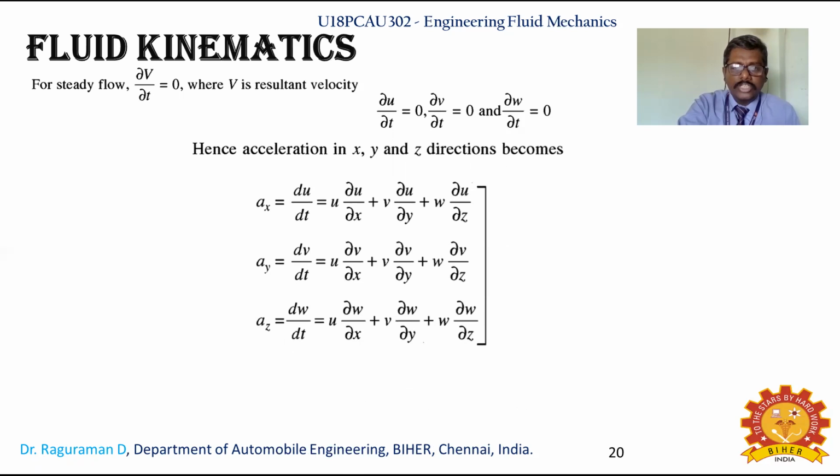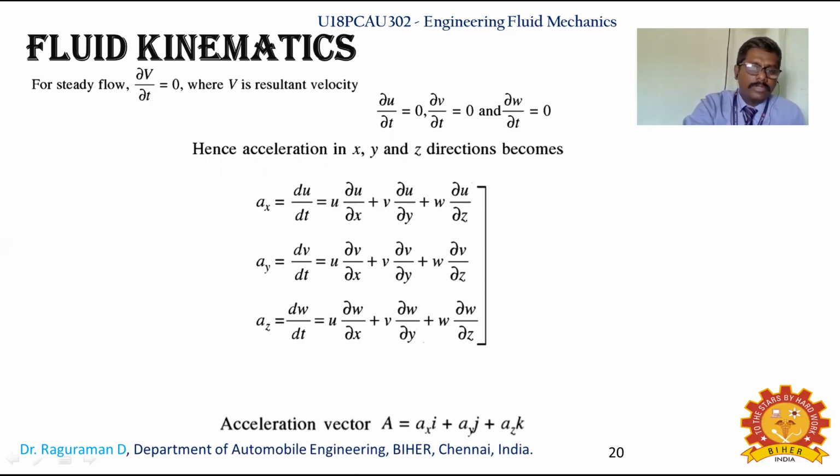So you are making ∂u/∂t, ∂v/∂t and ∂w/∂t zero, whatever we had seen previously, so the final time component is getting 0. So you will be having only ax with partial differentiation with respect to x, y, z, with u in the case of du/dt, and similarly for v and w. You differentiate with respect to the x, y, z axes. That is the acceleration in the x, y, z directions for the case of a steady flow.